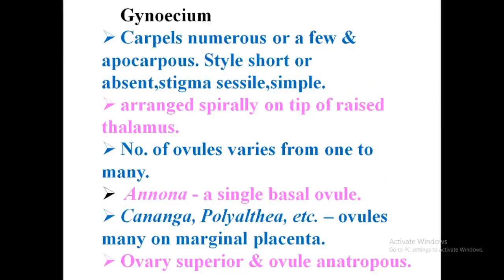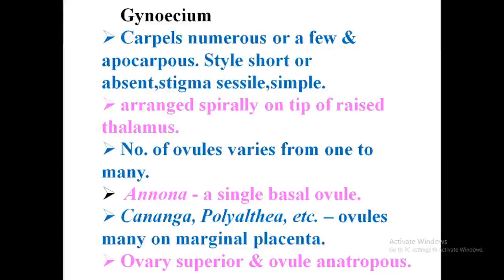Then gynoecium. Carpels numerous, same as the androecium. Very short style, or you can say even absent. Stigma is also sessile. You know the parts: ovary, style, stigma. Style is very short or absent. Stigma is sessile. Basal portion is the ovary, which is numerous and free. Apocarpous, not united. They are arranged spirally on the raised convex thalamus, on the top.